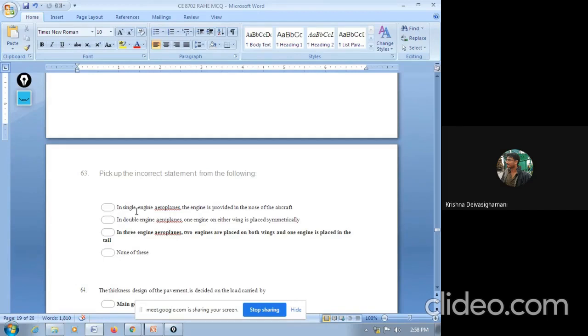If your aircraft is a single engine, then the engine is provided at the nose, which is the center. If it is a double engine, both the engines are placed at the wings. So definitely we will not have any 3-engine aeroplanes. Even if there are any 3-engine aeroplanes, 2 engines are provided on the wings and 1 engine is only at the nose side, not in the tail. The only purpose of the tail is to control the wind direction. There we will not provide any engines. So none of this. The option is C. In 3-engine aeroplanes, 2 engines are placed on both the wings and 1 engine is placed on the tail. That is your wrong statement.